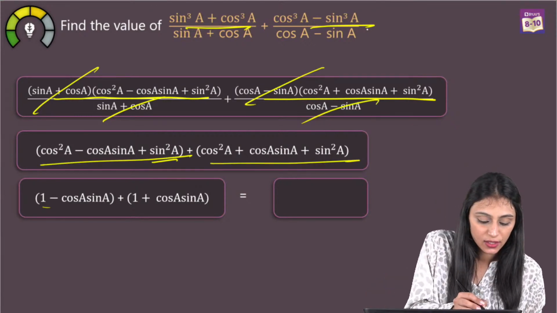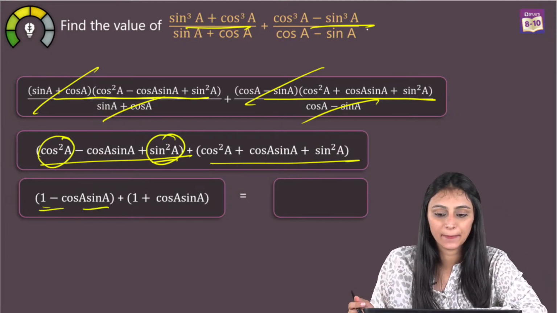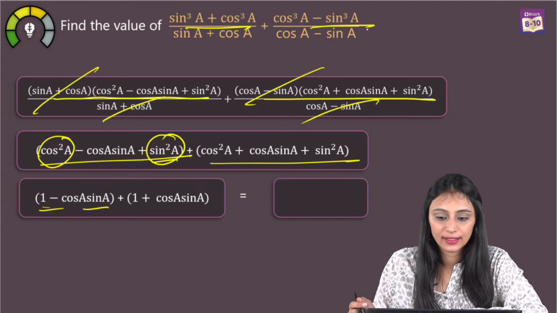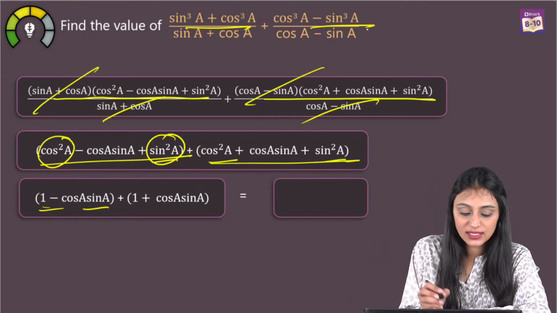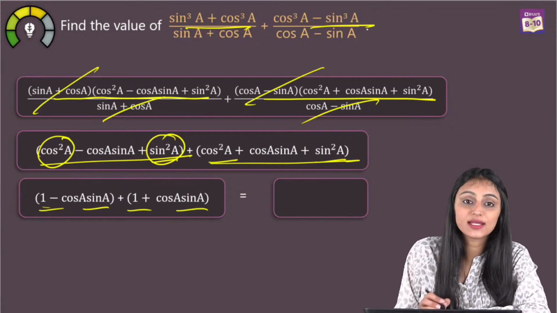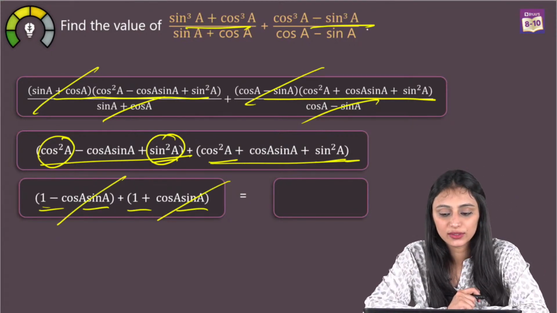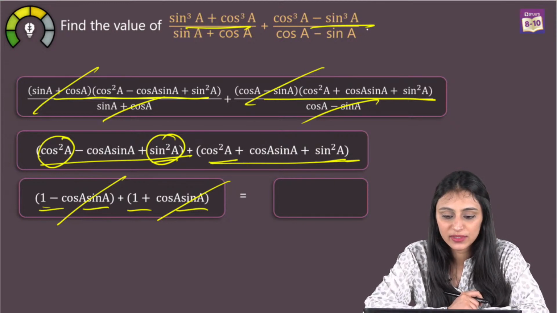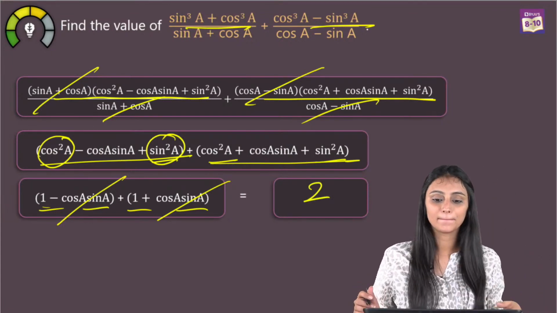So what is cos square A plus sine square A? That's 1. 1 minus cos A sine A. Right? Cos square A plus sine square A is again 1. 1 plus cos A sine A. 1 is positive, 1 is negative here. They will get cancelled out. Deepak, understood my mistake? Yes. So 1 plus 1 is going to be 2 in this case, right?